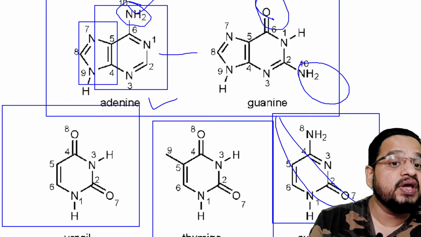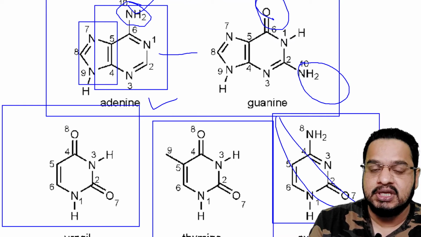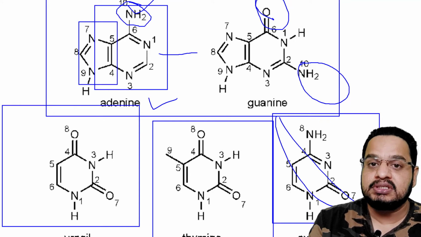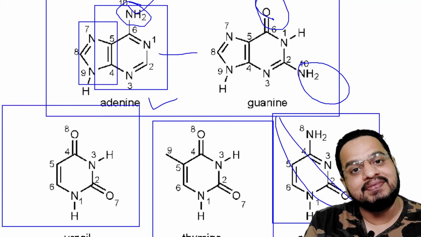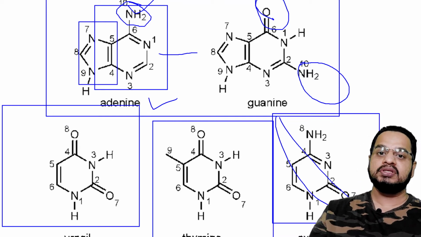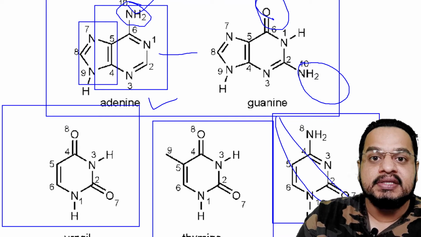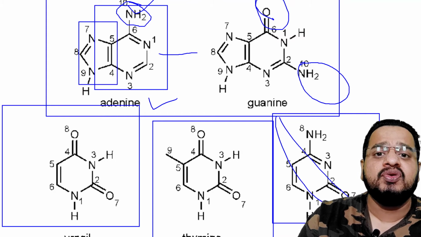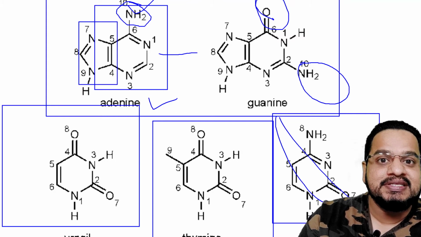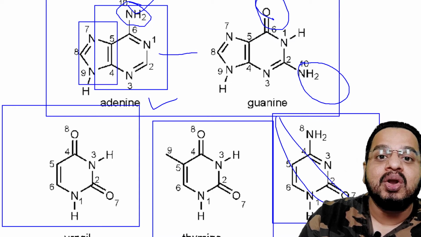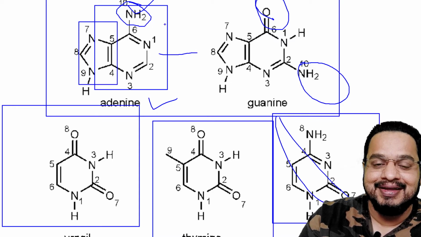So if you know these basic structures well, you can draw the structures of your antiviral drugs. If you want to draw the structure of an antiviral drug, the simplest thing is to remember the basic structures of these metabolites, the natural building blocks of DNA synthesis.